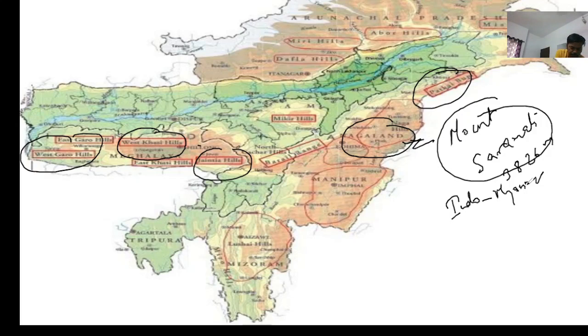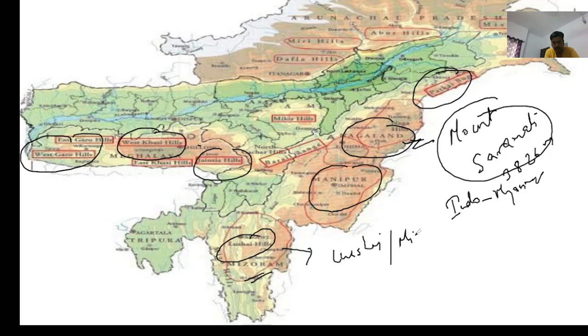Okay. Now Mizo Hills. Let's see. There's nothing important about Manipur. Come to Mizo Hills. Mizo and Manipur, isn't it? And Lusai Hills are the part of Mizo, as you can see here. So Lusai Hills are also known as Mizo Hills. Okay,